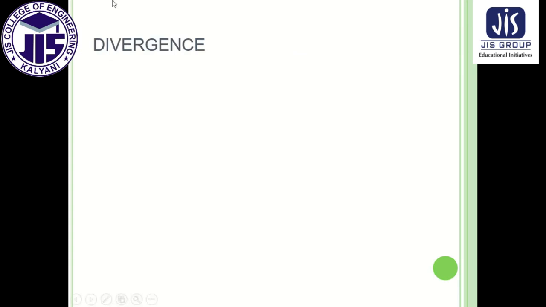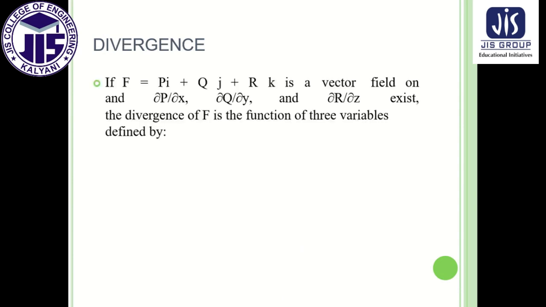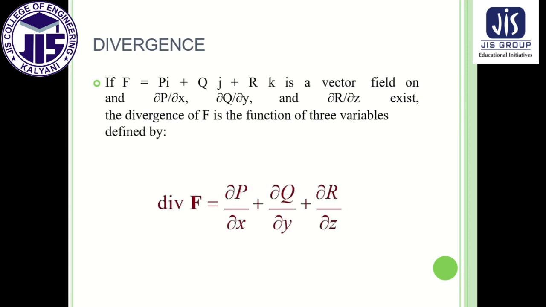Now next, what is divergence? To introduce divergence we consider F equal to p i cap plus q j cap plus r k cap. Now this is simply a vector. Now I will do this operation, divergence. How does it look and what's the form?